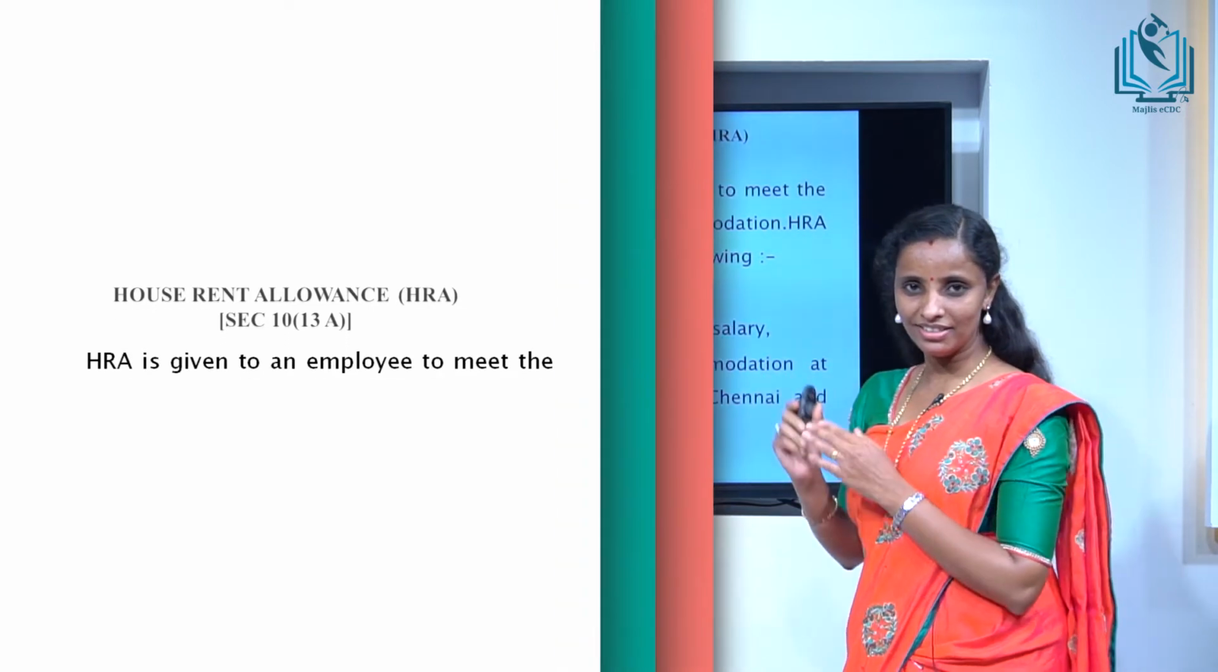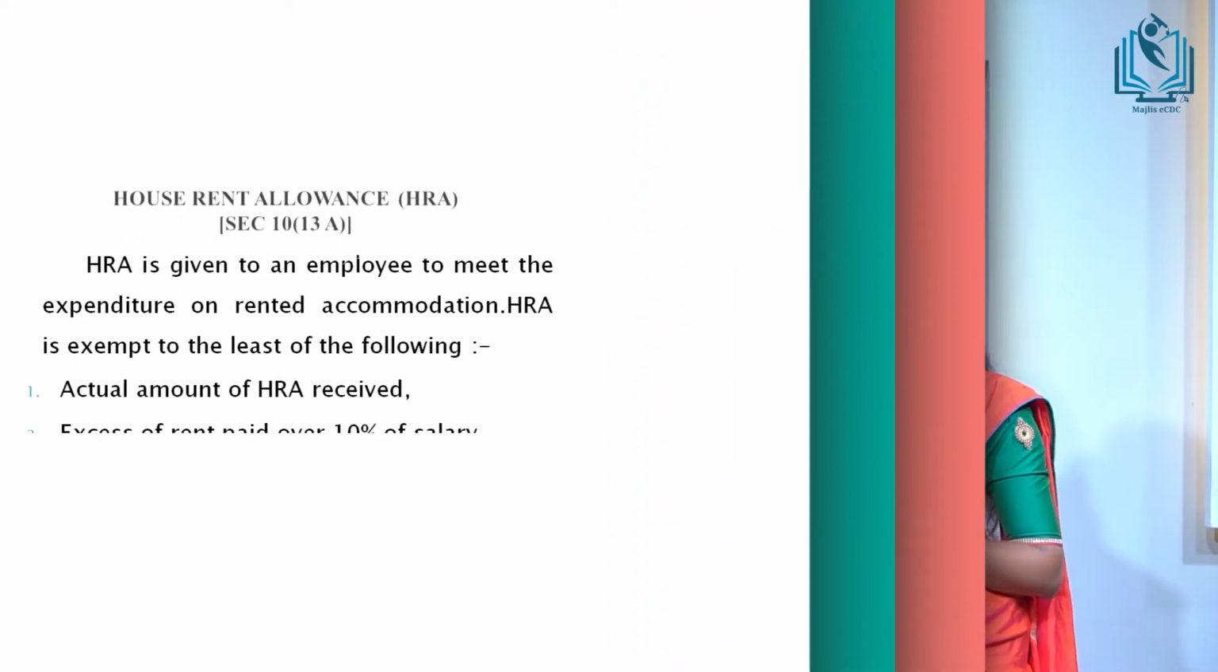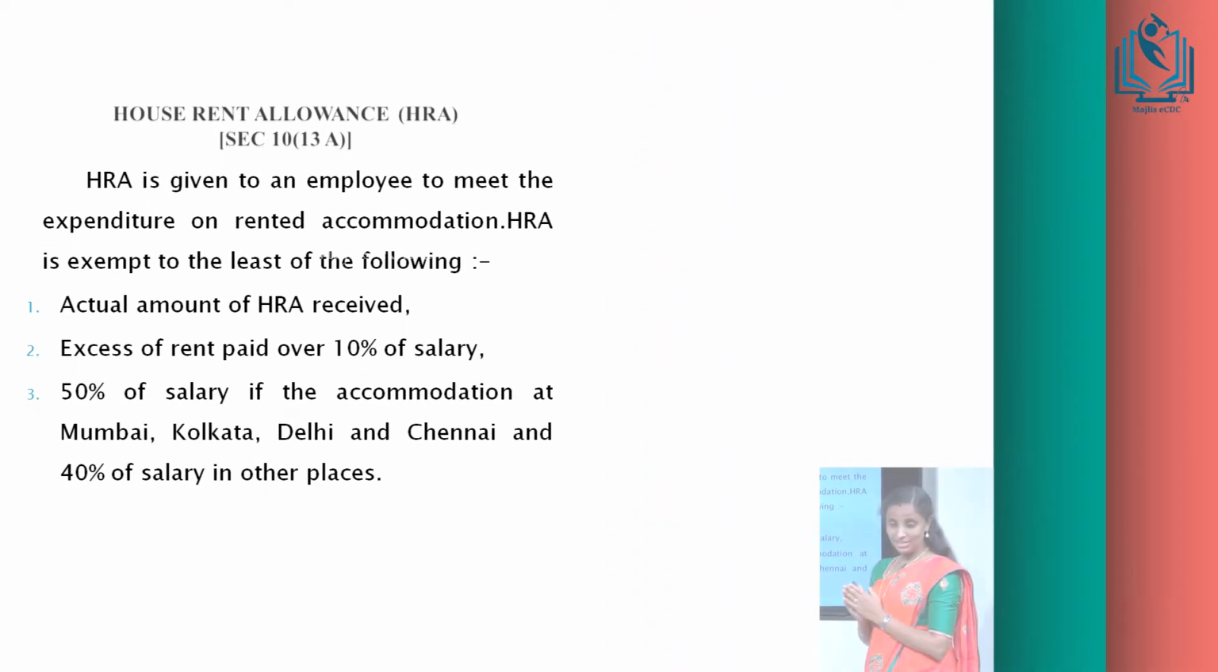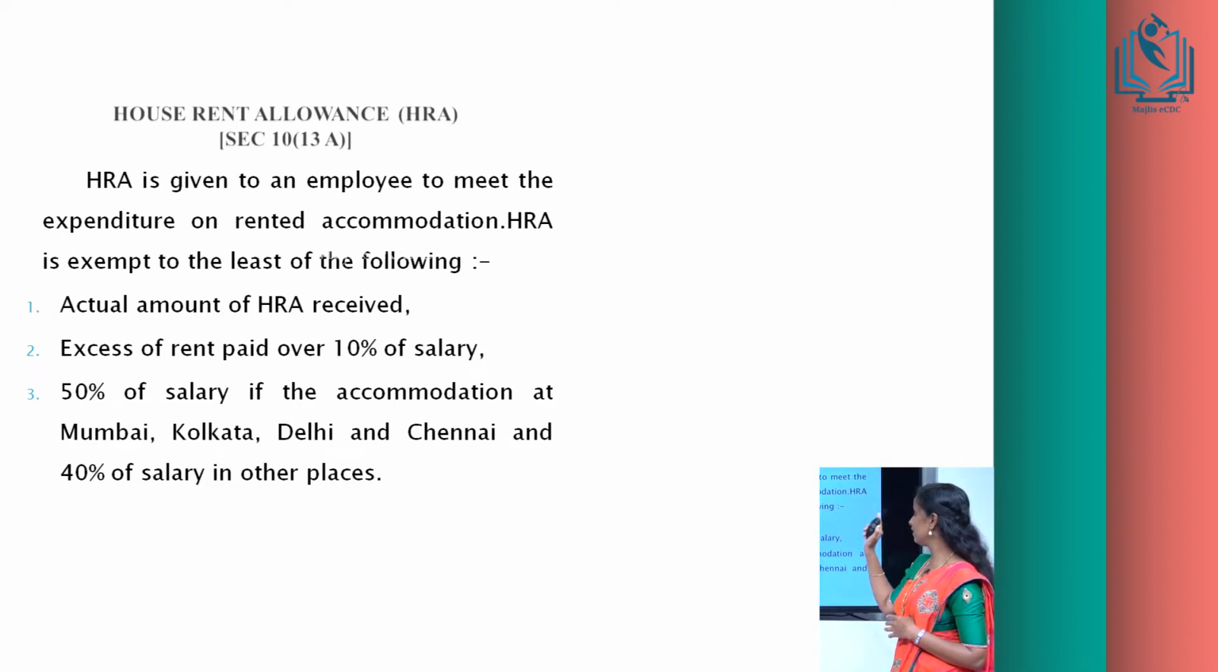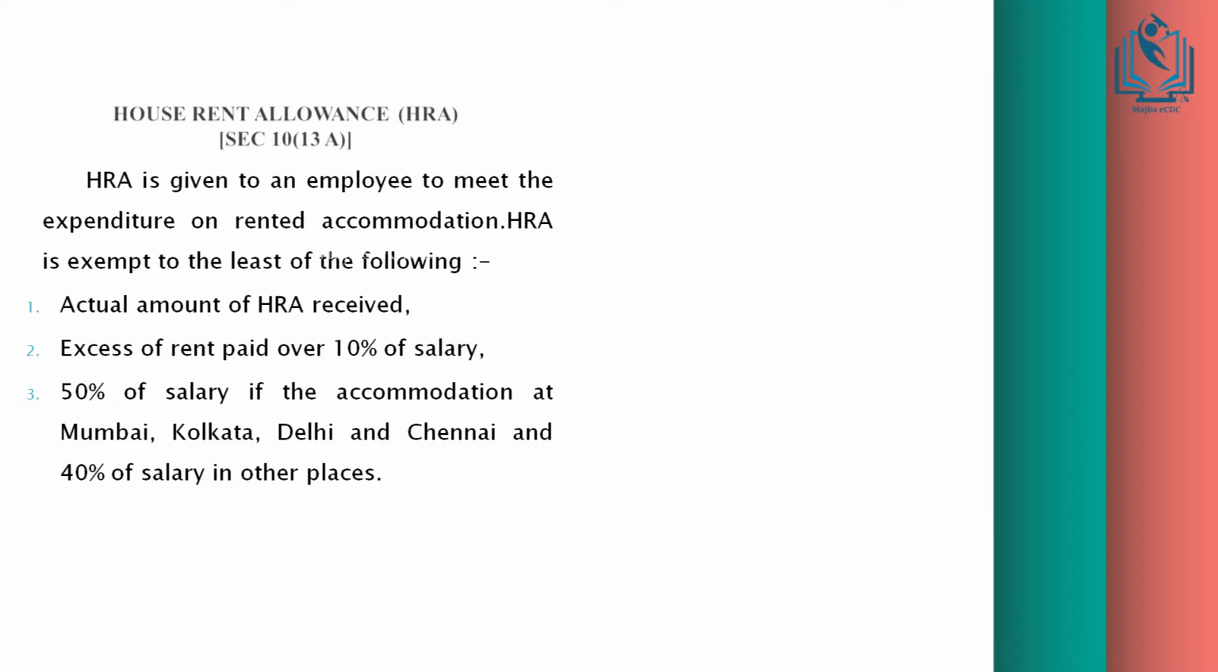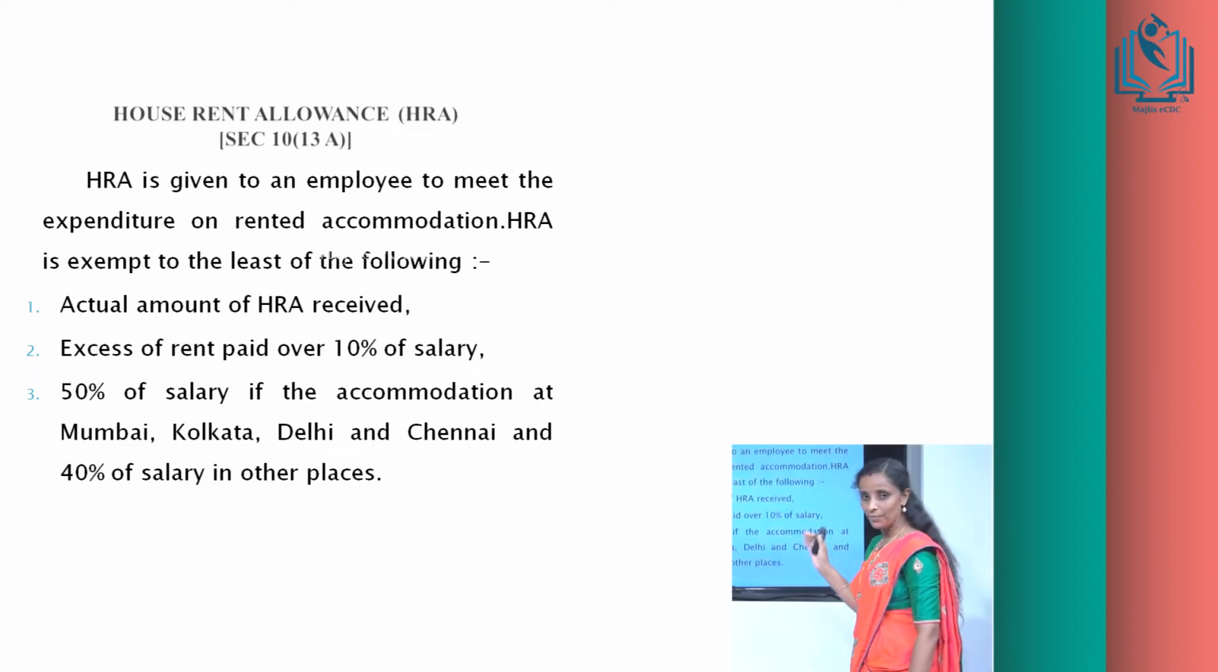So, we move to our next session, that is our main topic, house rent allowance. It comes under the category of partially exempted allowance. Section 10, subsection 13A of Income Tax Act deals with HRA, and HRA is given to an employee to meet the expenditure on rented accommodation. As HRA is a partly exempted allowance, there are some criteria for such exemptions. In order to determine the exempted limit, 3 criteria should be analyzed. Among these 3 criteria, the least of the amounts is exempt. Let us see the criteria one by one.